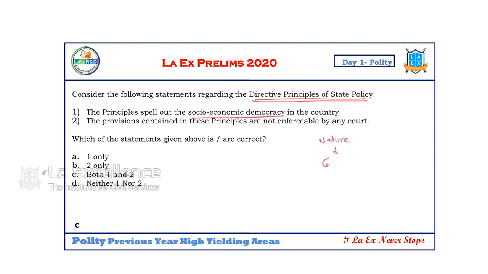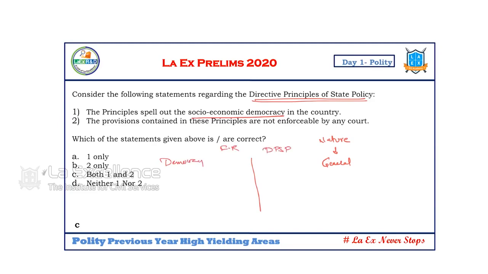So, again, is it a general or specific question? Which of the following are Gandhian DPSP? That's a specific question. Which of the following are the features of DPSP? A general question. So if you observe, the overview of the topic is most important. Whenever you study polity, students come with the remotest point rather than seeing the macro perspective of that question.